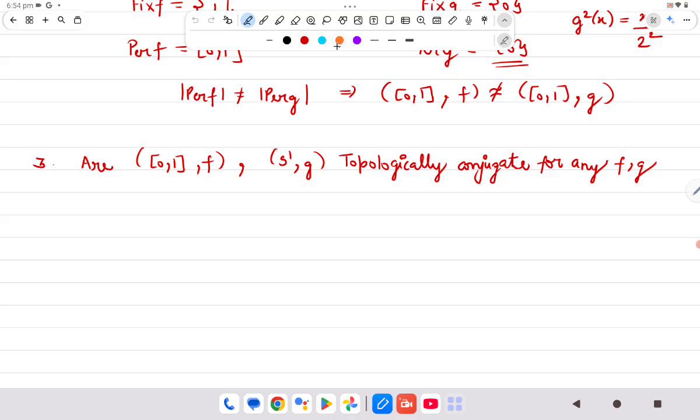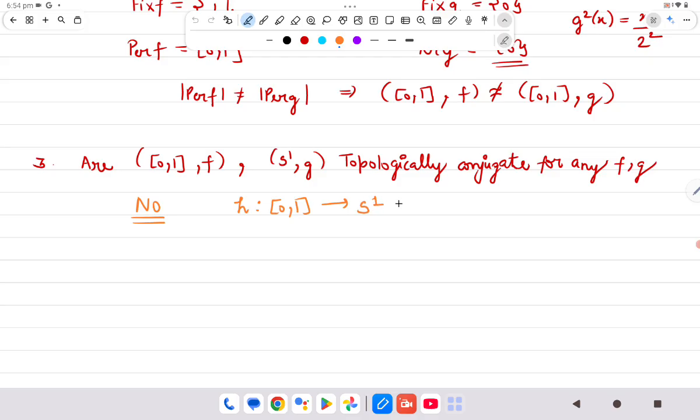Okay, now look, the reason is they both cannot be topologically conjugate because we need a homeomorphism between the two spaces. Remember, when I defined topological conjugacy, I said a homeomorphism should exist from X to Y. Now the question is, does there exist a homeomorphism between these two spaces?